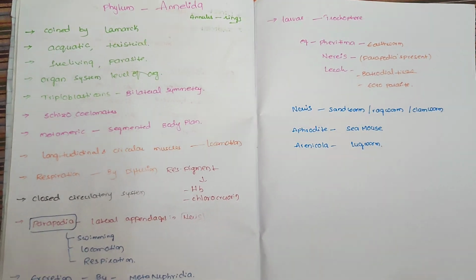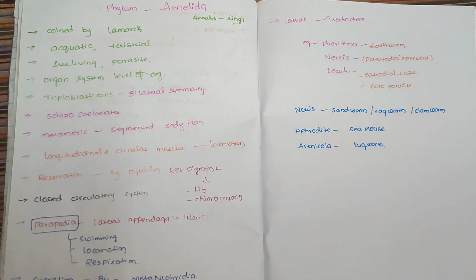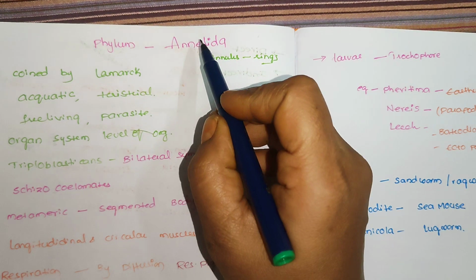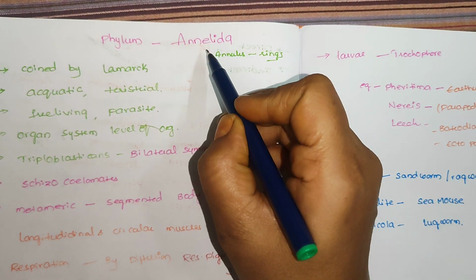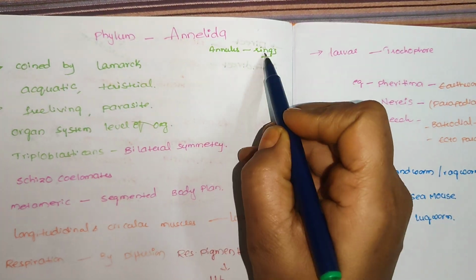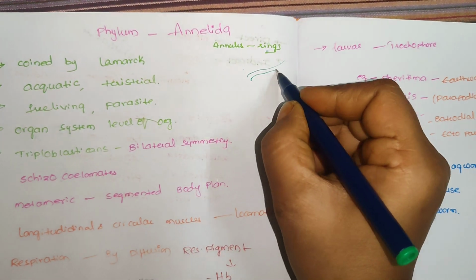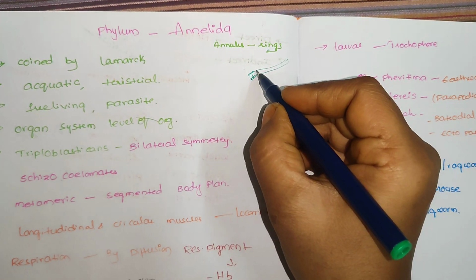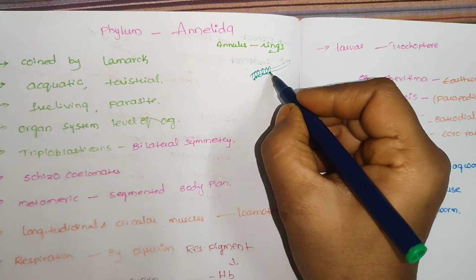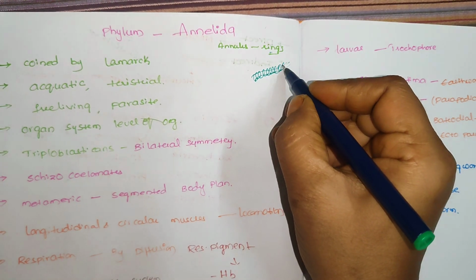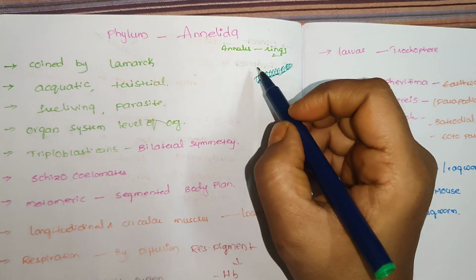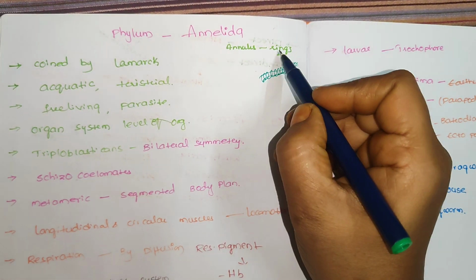I am going to explain the phylum Annelida. It is also an invertebrate phylum, and Annelida comes from annulus. So we can divide the term. Annulus means rings. Small ring-like structures are present in the organism, and that is called Annelida. The name comes from the annulus rings.